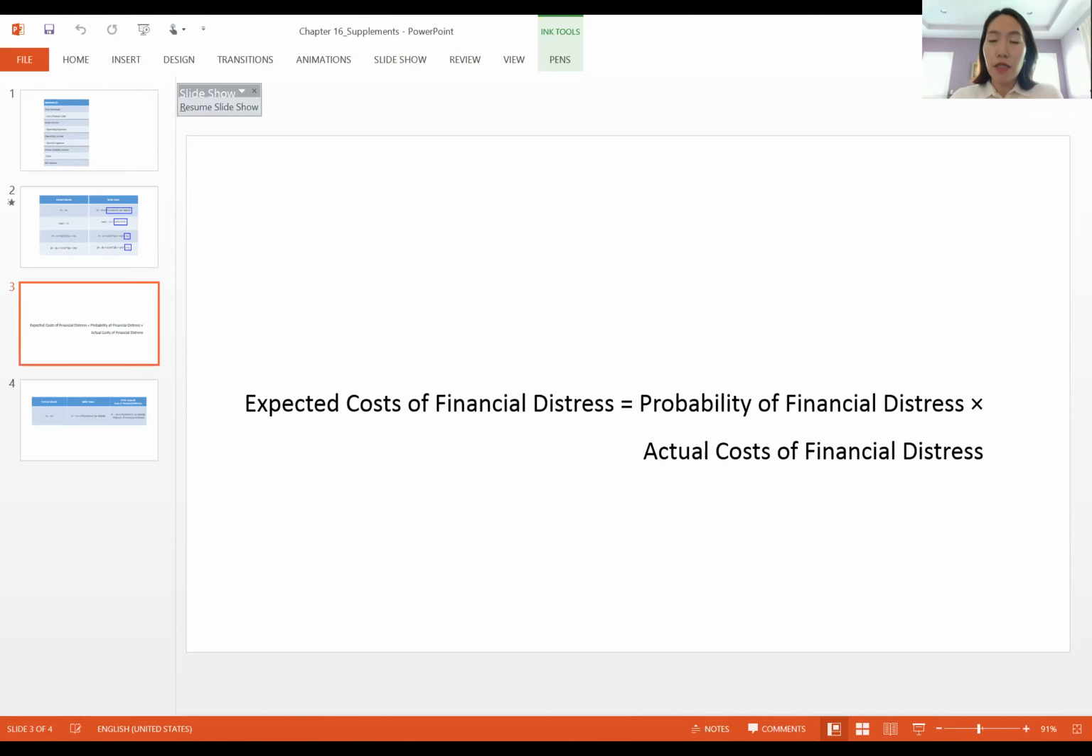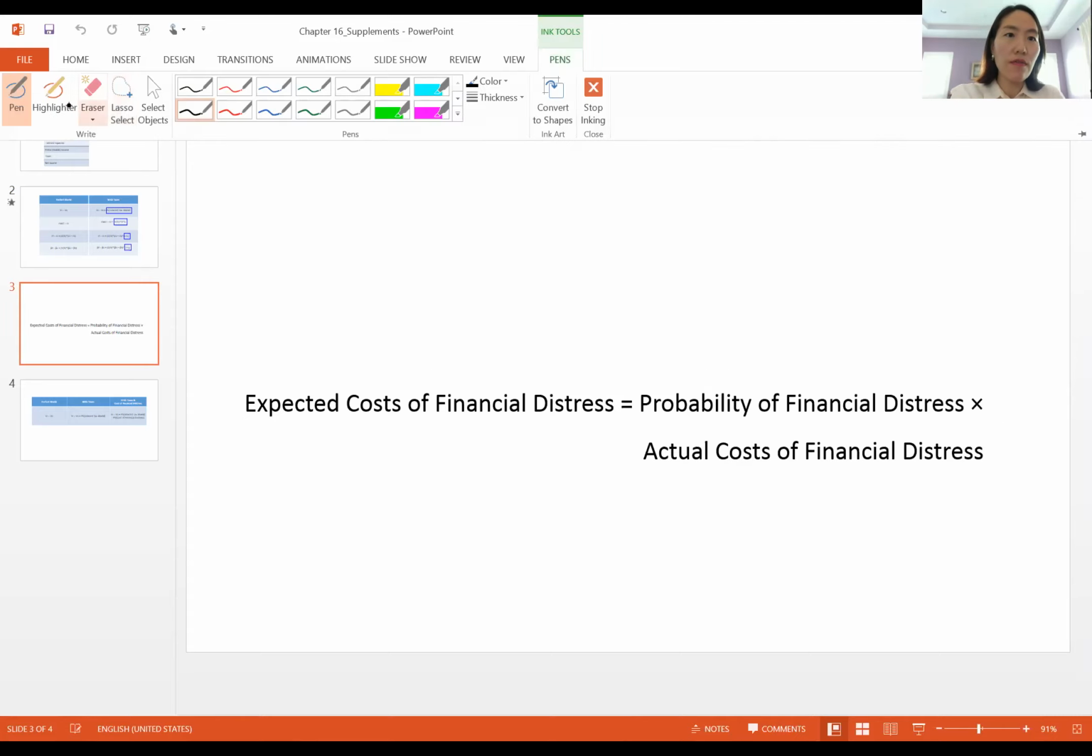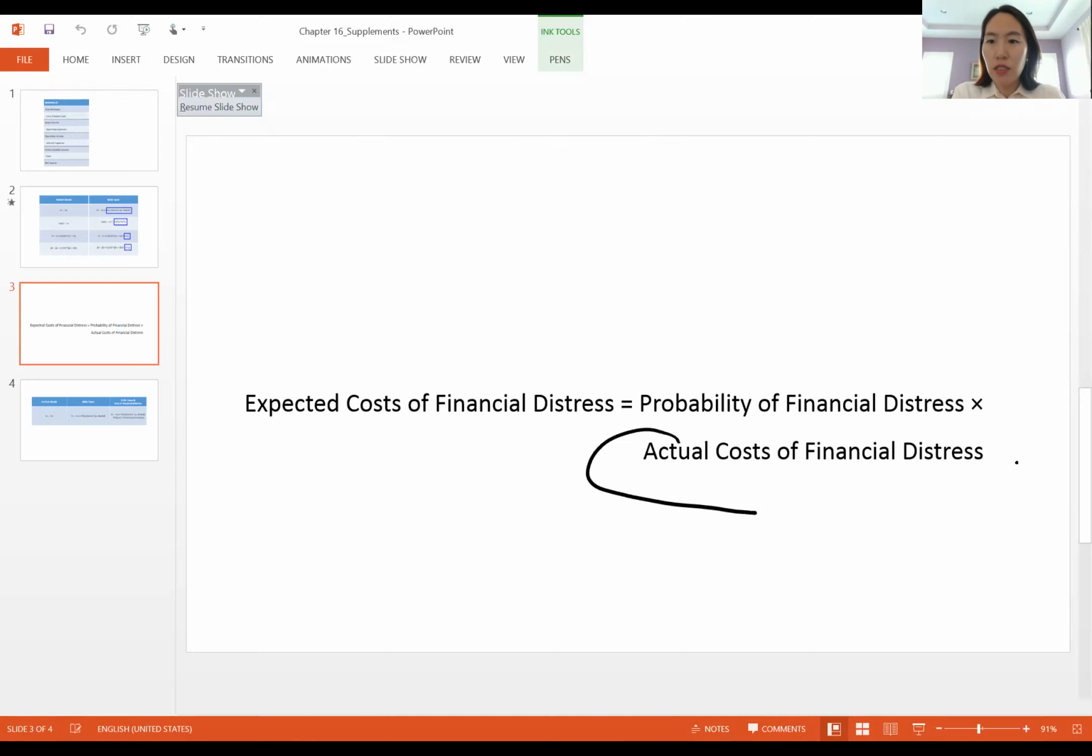read from here. Okay, so actually we can decompose the expected cost of financial distress into two components. First component is the probability of financial distress. Second component is the actual cost of financial distress. Okay, what the perfect world is assuming is that the actual cost of financial distress is zero.